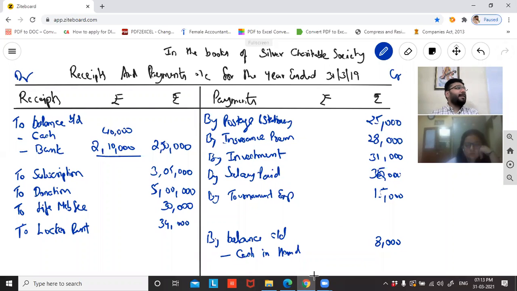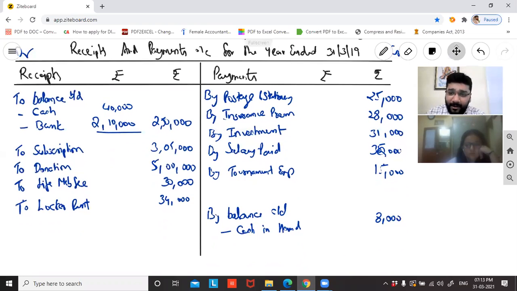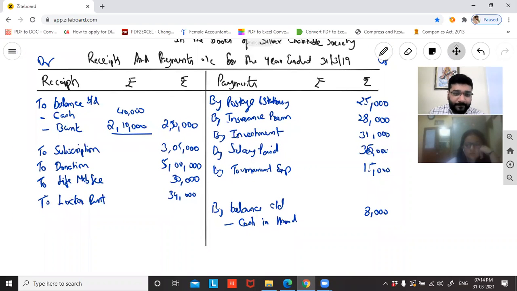Sir, who will balance this? Total and see. Debit, credit, match out. That is a rule of accounting. Only if debit and credit are matching do you go to the next sum. First check whether it is matching or not. Tell me, guys, debit, credit, matching or not matching? Not matching. Which side is more? Debit is more. Debit means receipt is more, payment is less. So what will the balance carried down be? Surplus? Deficit?